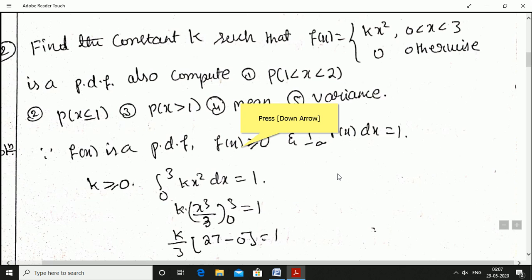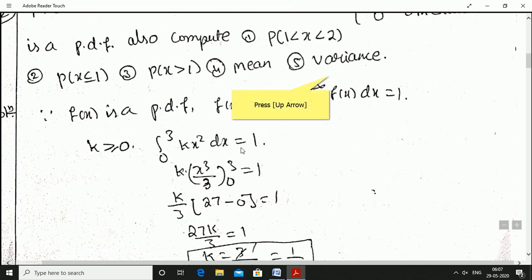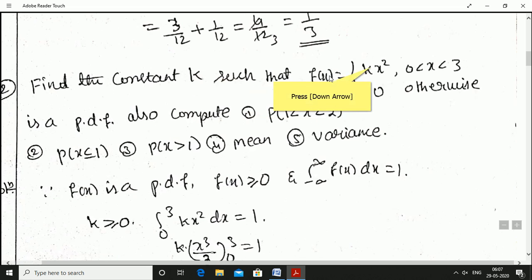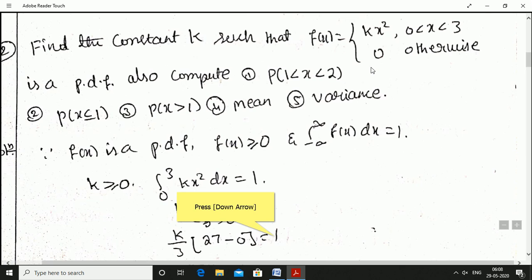f of x is a probability density function. Hence, f of x must be greater than or equal to 0, as well as integration minus infinity to infinity f of x into dx must be equal to 1. f of x greater than or equal to 0 is possible only when k must be greater than or equal to 0. And integration from minus infinity to infinity. Okay, in that interval f of x exists only from 0 to 3. Hence it is integration 0 to 3, f of x value in that